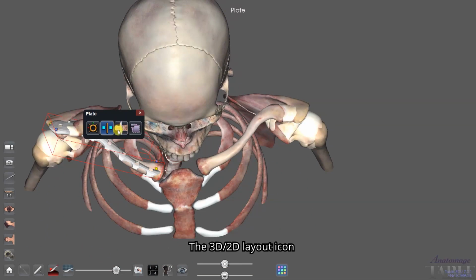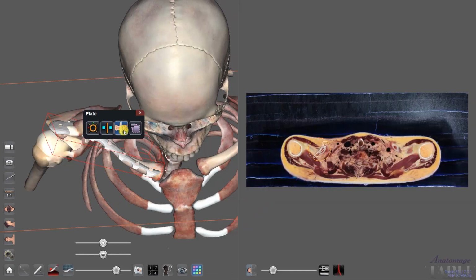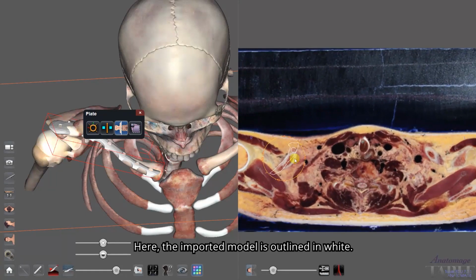The 3D, 2D layout icon opens the 3D, 2D view. Here, the imported model is outlined in white.